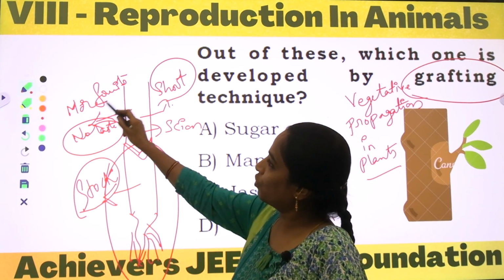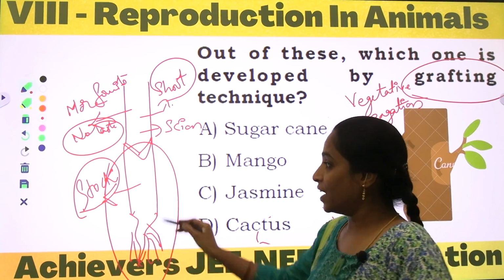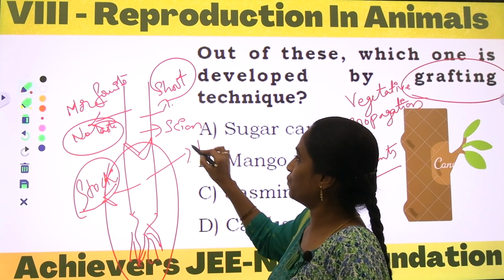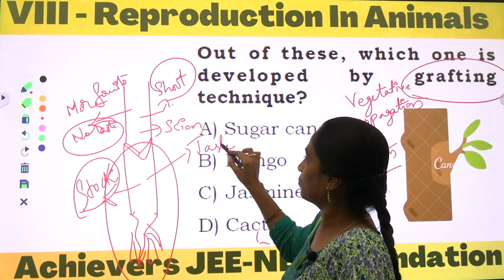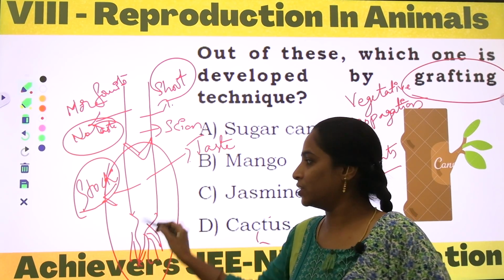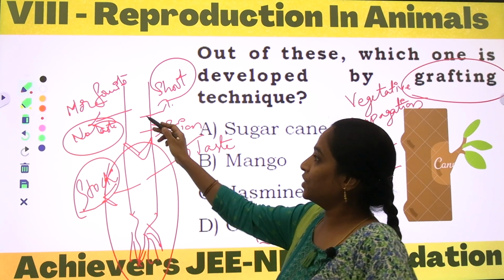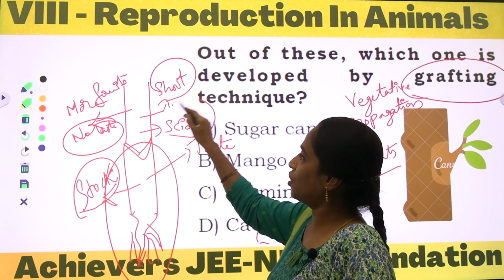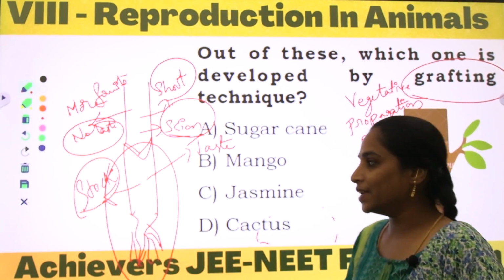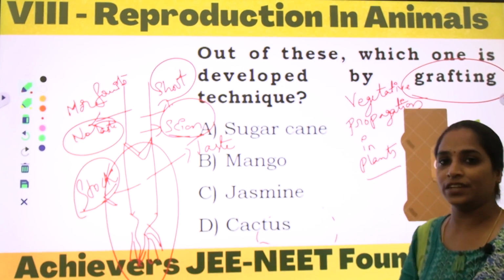Here the taste will be considered: very few fruits, the quantity is less, but the taste is more in this kind of plant. But in the above shoot part, the scion, the quantity is more but the quality is less. The farmer will be selecting this kind.